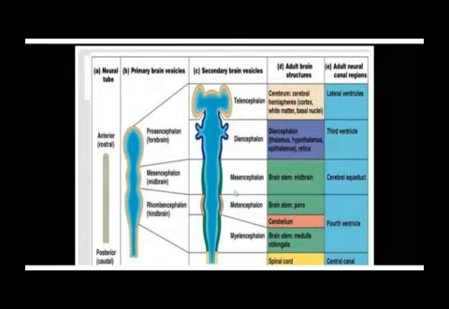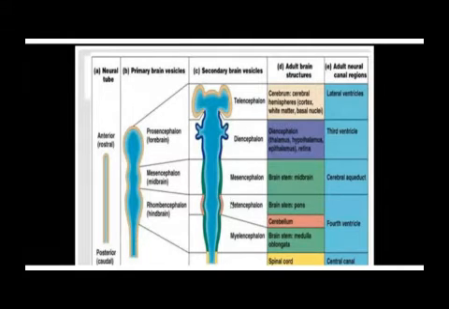Then the metencephalon, which is the first vesicle of the hindbrain, is going to form the pons and the cerebellum. We are going to have a lecture on the pons and a lecture on the cerebellum. And as we are having these lectures, remember that these two were derived from the metencephalon, which is the vesicle of the hindbrain.